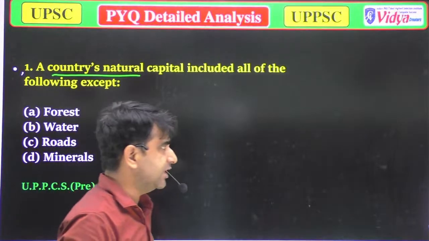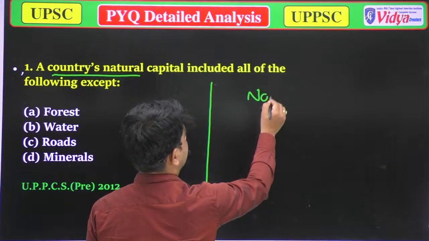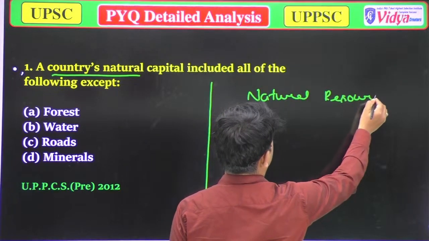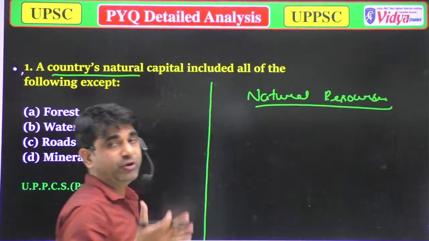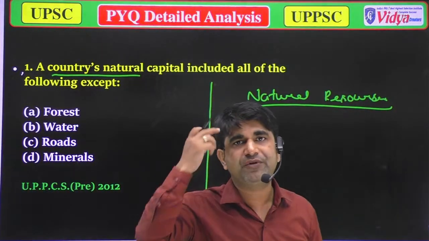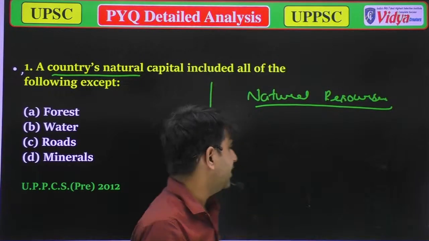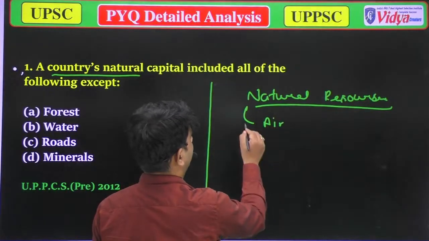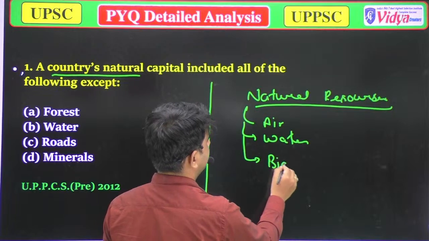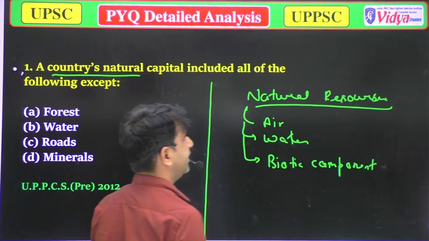When we talk about natural resources, everything is included which is provided by nature: air, water, biotic components, everything is included in natural resources.